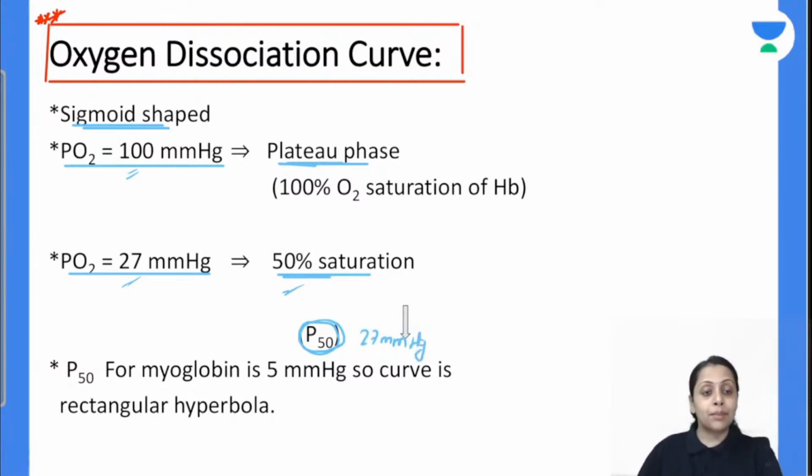अगर myoglobin की बात करते हैं तो P50 for the myoglobin is 5 mm of Hg, and that's why the shape of ODC curve for myoglobin is the rectangular hyperbola. ठीक है, हमारा हीमोग्लोबिन के लिए शेप कैसा है सिग्मोइड. P50 कितना है 27. For myoglobin it is 5 mm of Hg and shape is rectangular hyperbola.